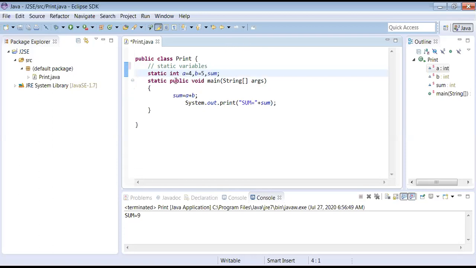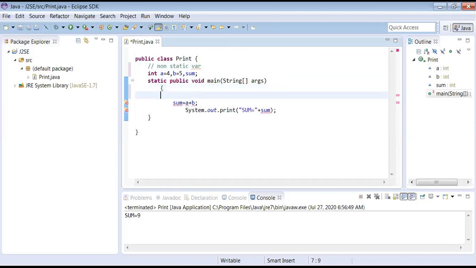See here, same application, but I want to make it a success. The non-static versus static problem is there, so let me deal with that. Clearly, it is non-static. See, one more logic is there here. Non-static variables, see what I'm doing inside. How to invoke a non-static variable? Tell me.